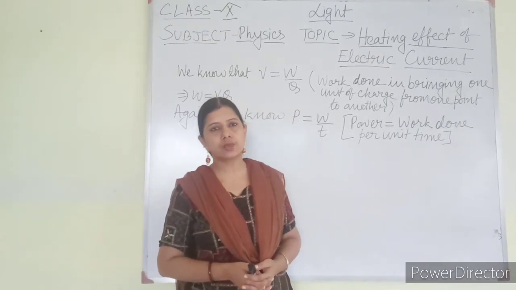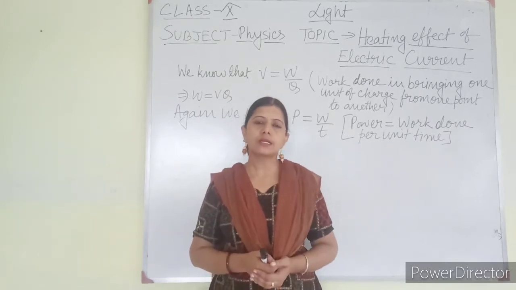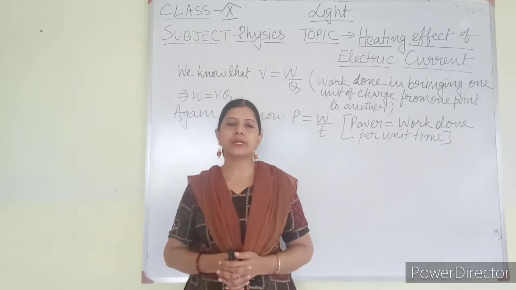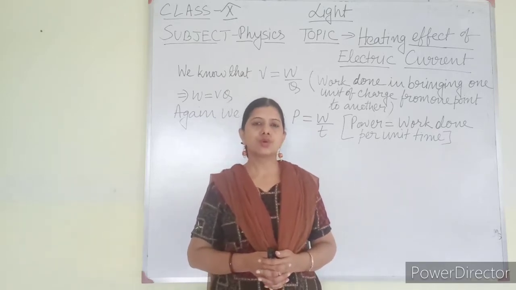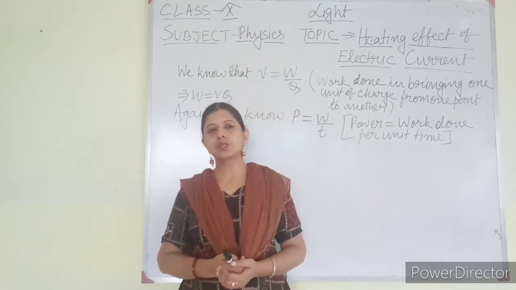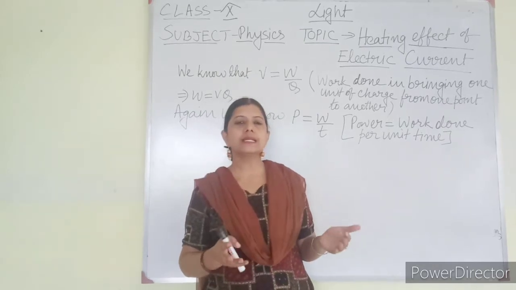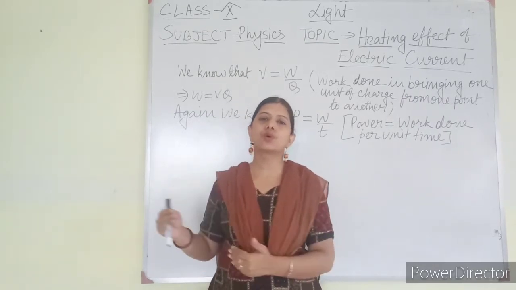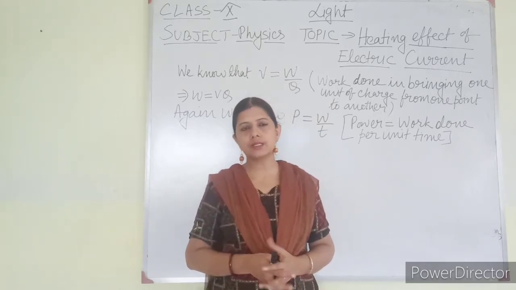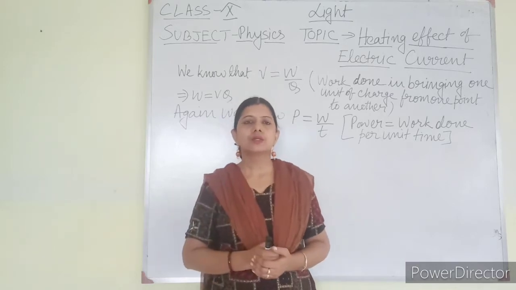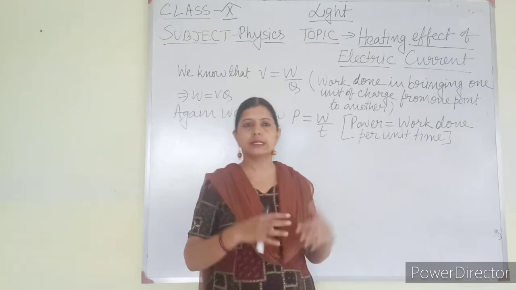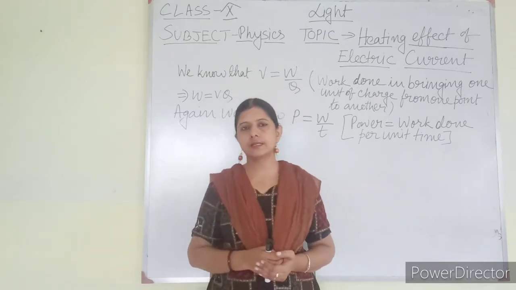In the previous video I told you about resistance. What is resistance? Resistance is the obstruction offered by the conductor when electric current passes through it. When the obstruction is offered by the conductor, it does not allow the electricity to flow in a proper way. Some conductors are good conductors, they allow the electricity to flow properly, but those which are not good conductors offer resistance to the flow of current. Each conductor offers certain resistance.